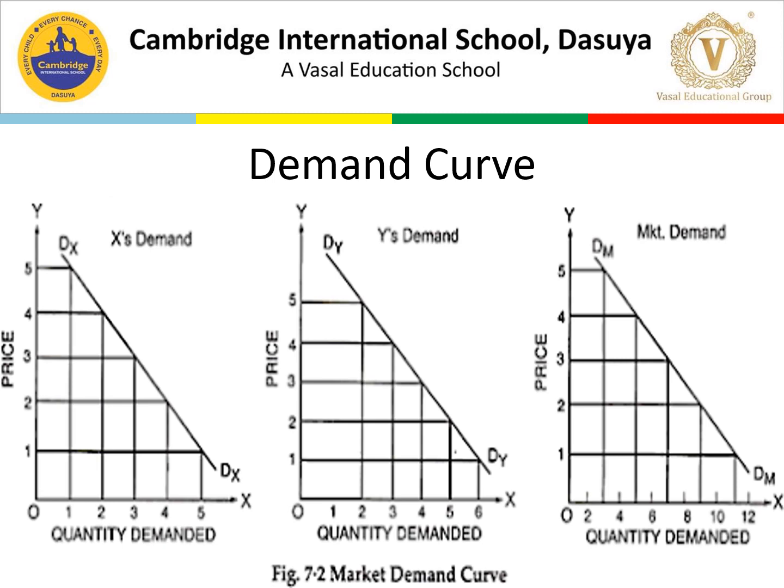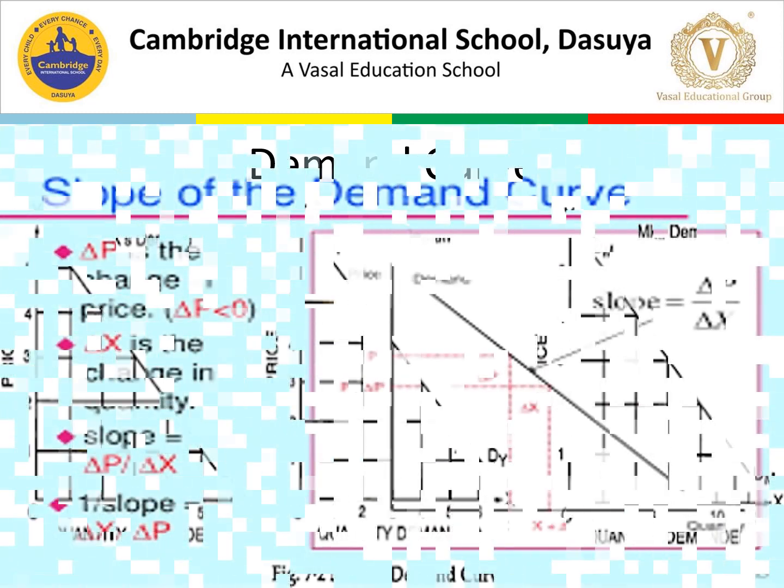Generally, the individual curves are not flat, but when we draw the market demand curve, it will turn out flat. Here it is not shown, but I will show you in the future when we talk about the law of demand. So we will discuss this. This is the last thing we have to do, and after this we are left with the slope.